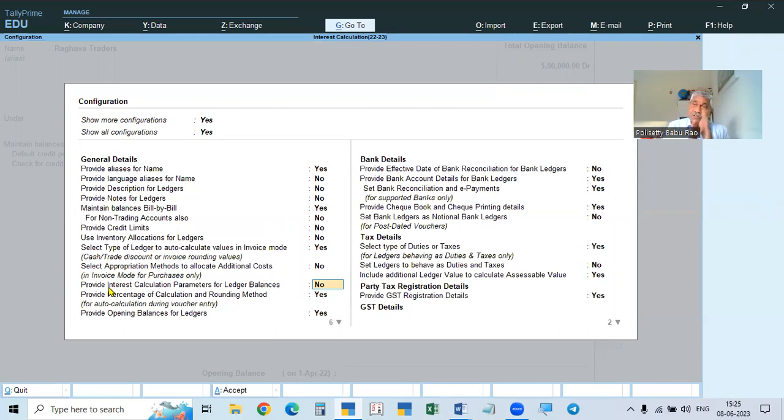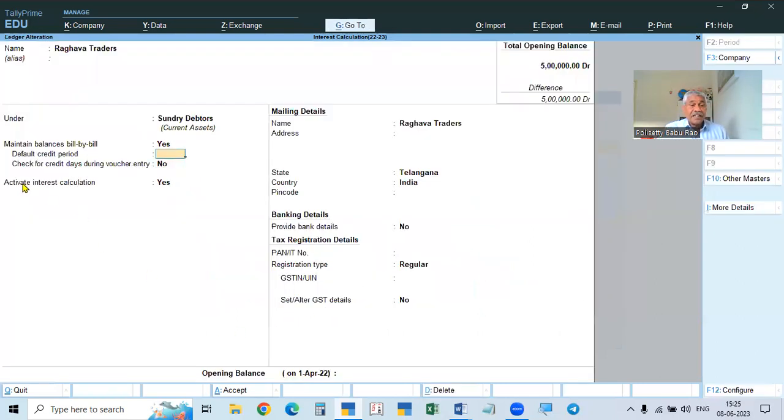Come down here, to provide interest calculation parameters. Here we enabled calculation of interest, but how to calculate? Simple interest or compound interest, from the date of the invoice or from the due date, or whatever it may be. The method of that is called calculation parameters, meaning settings. So we have to enable this and make it yes. Generally it will be yes, but if it is no, then activate interest calculation will not be shown here. If it is not showing here, we have to enable that in F12.